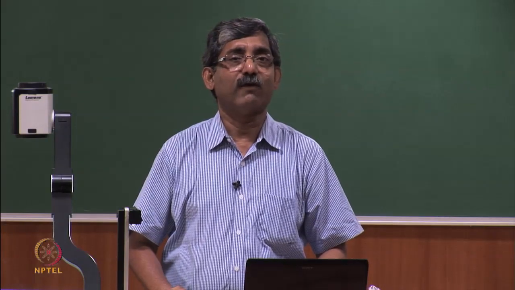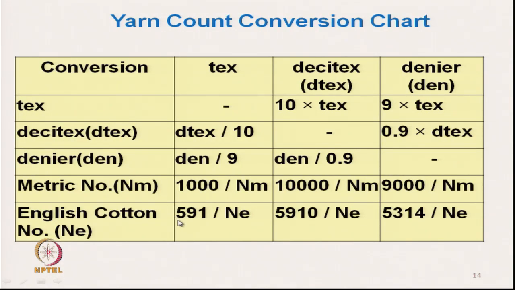Now, this 591, how did this 591 come? It is a very simple calculation. We can simply convert the mass and length units and we will get this value.